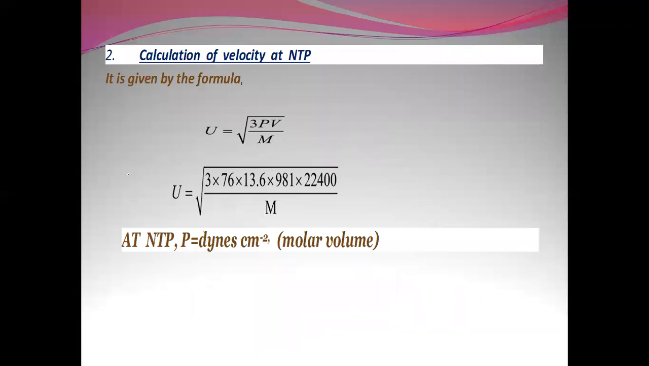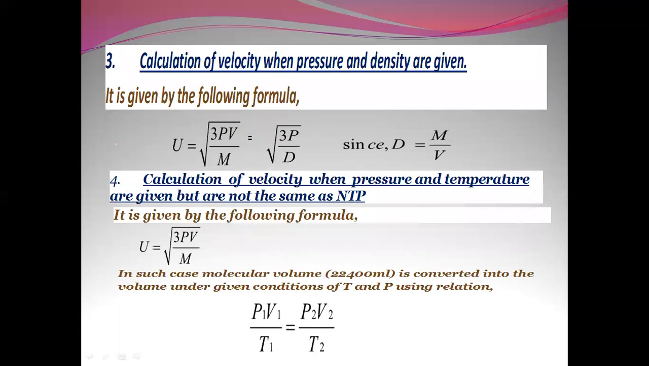Calculation of velocity at NTP. NTP means dynes per centimeter cube. So we are using the formula U is equal to root of 3PV by M, and substituting the values, we get the values for the velocity at NTP. Calculation of velocity when pressure and densities are given. So U is equal to root of 3PV by M, which is equal to root of 3P by D, where D is equal to mass by volume.